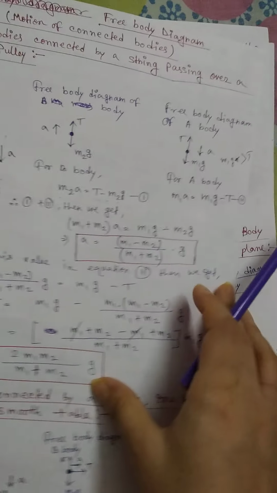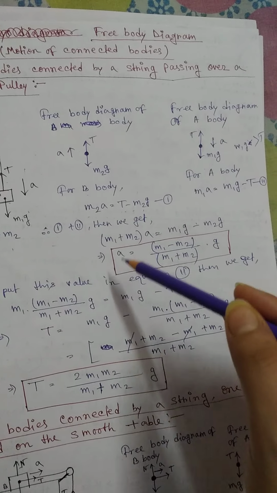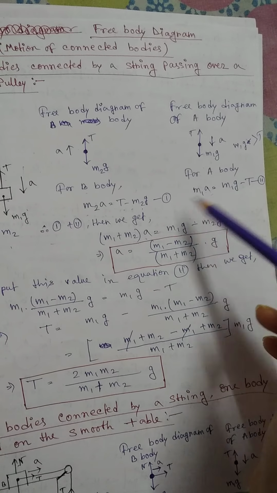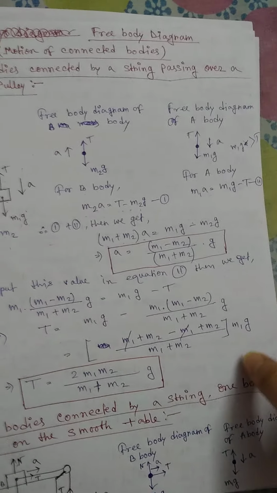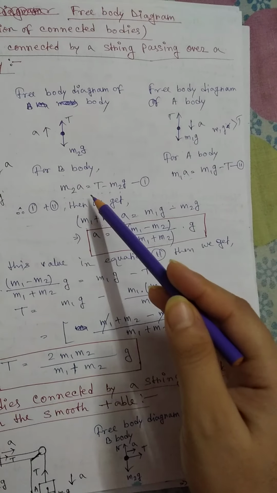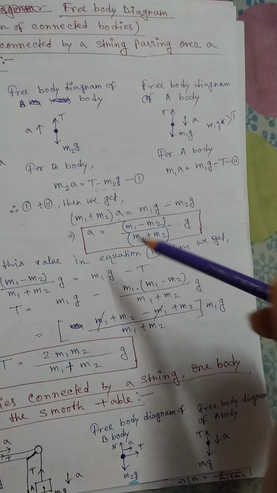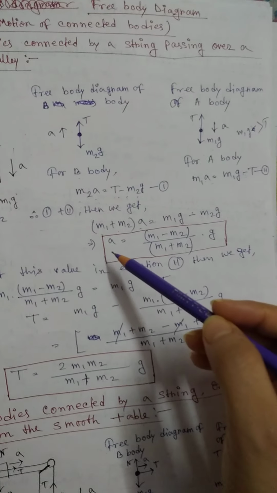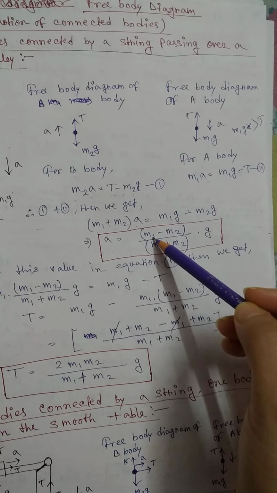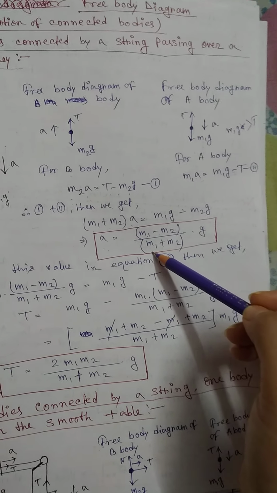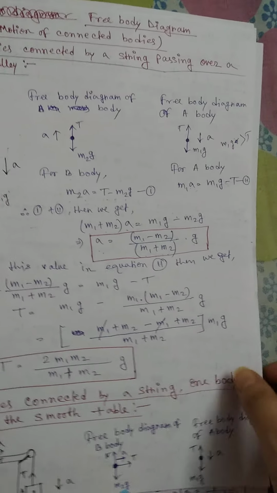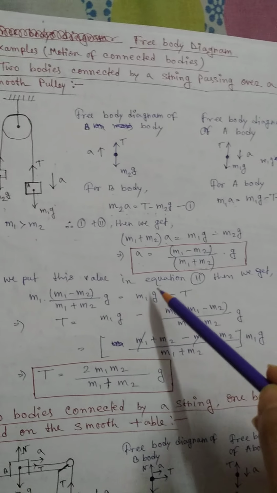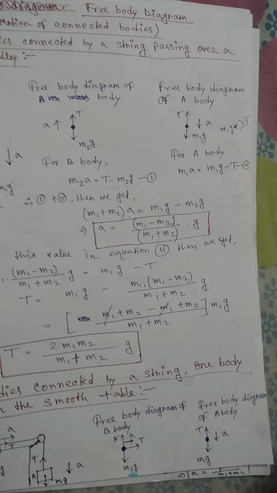So from these two equations, if we add them, then we will get, just look here, taking a common acceleration, (m1 plus m2) times a equals m1g minus m2g, the T terms cancel, because plus T and minus T cancel each other. Just add equation 1 and equation 2, then we will get this form. Then finding the acceleration, a equals (m1 minus m2) by (m1 plus m2) times g. So this is the value of acceleration. Okay, so if we put this value in equation 1, you can put it in equation 1 and also equation 2.